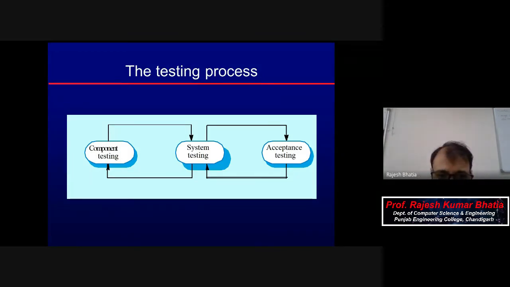Means there is, in the first, requirements are there. So with respect to requirements, what type of testing? Okay, then comes design. At design level, what type of testing? Okay. Then coding is there. With respect to coding, what type of testing? Okay. That way. And system engineering activities. With the system engineering activities, what type of testing?